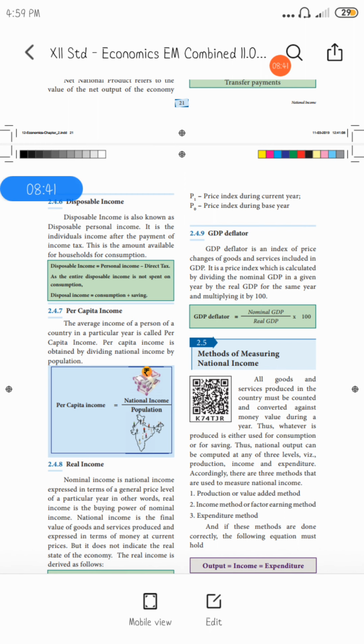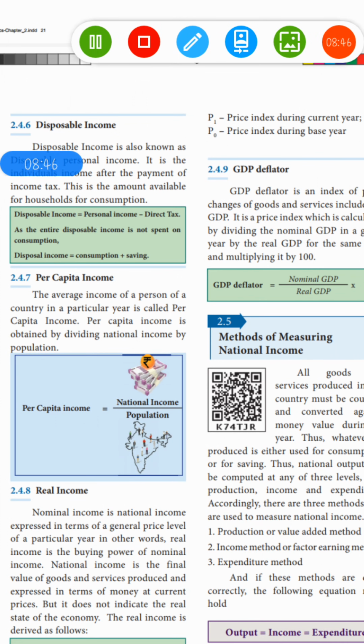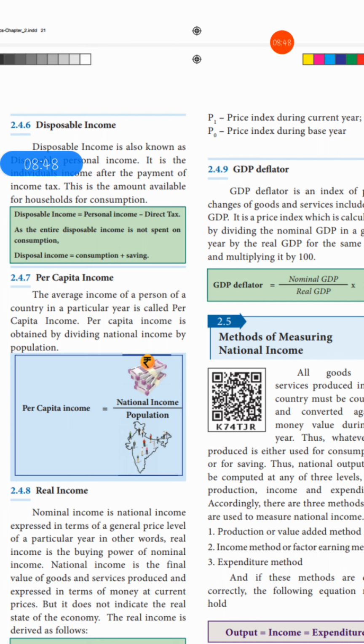So this full paragraph, okay, per capita income, full paragraph here. The starting is the average income of a person of a country in a particular year. Start from starting here till this formula. Okay, so this is your first 3-mark question.